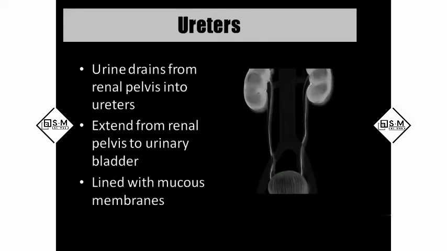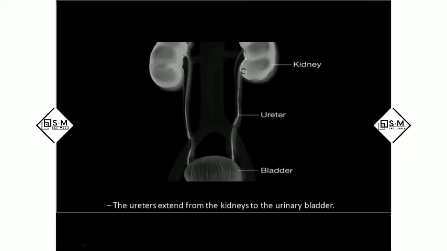And the ureter. What is the ureter? Finally, the urine gets collected in the calyx. From the calyx, it goes to the renal pelvis. From the renal pelvis, the urine will go to the ureter. The ureter carries the urine from the kidney into the bladder. So it takes the urine from the kidneys to the bladder.